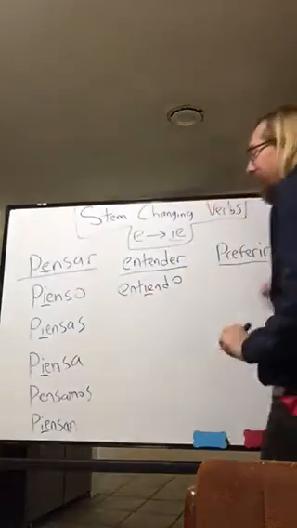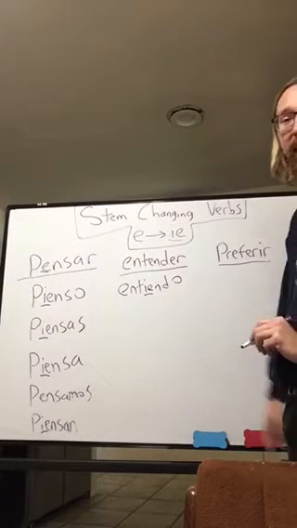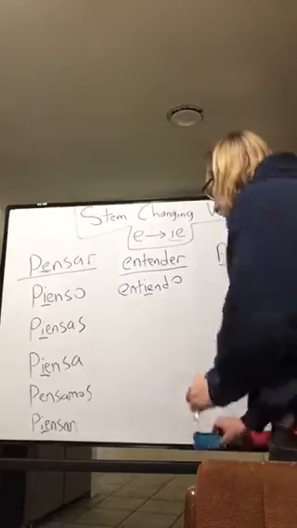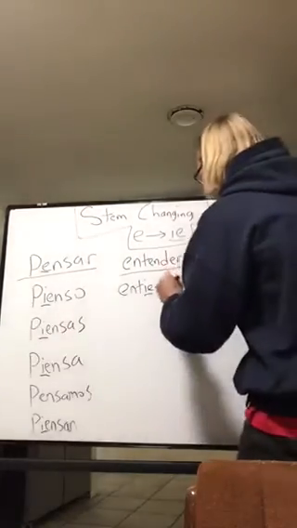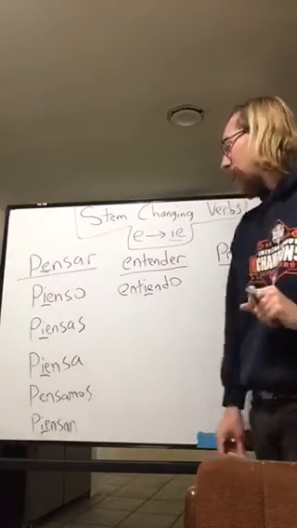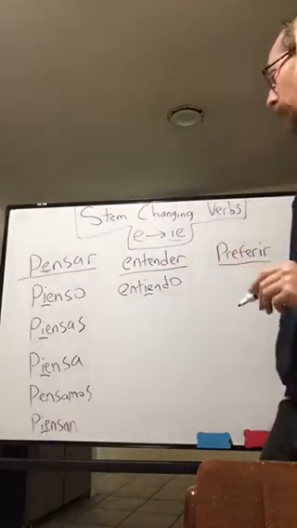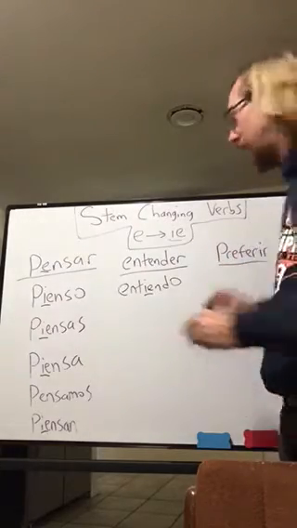Now the IE is right there because I changed that E to an IE. Entiendo. Let me write that a little bit more neatly. Entiendo. You'll notice I'm using my eraser. Okay? Entiendo. Now for the tú form. The tú form is entiendes.